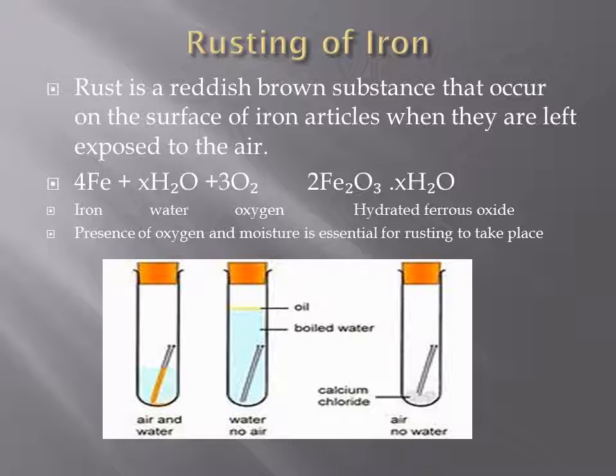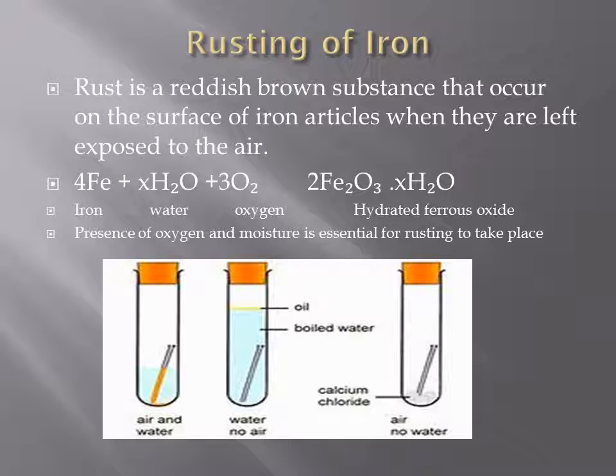Now take 3 test tubes and place 3 clean and shiny iron nails. Now in the first test tube, put some anhydrous calcium chloride and cork it. Anhydrous calcium chloride absorbs moisture, so all the moisture which is present in the test tube will be absorbed by it. Now this test tube has got air but does not have moisture.